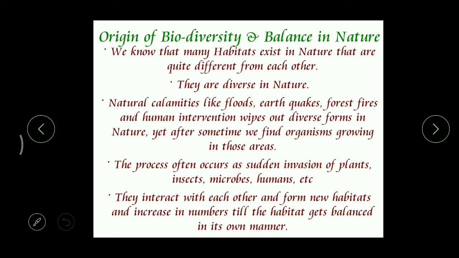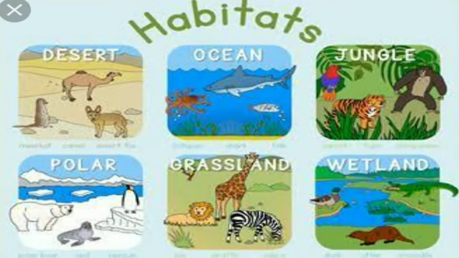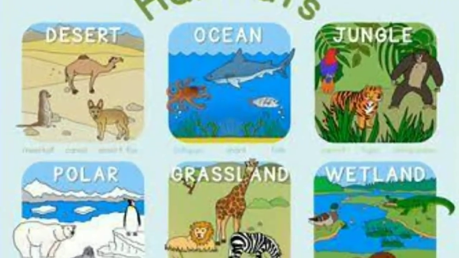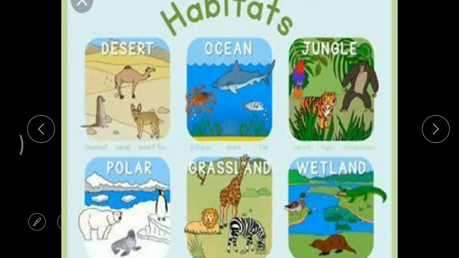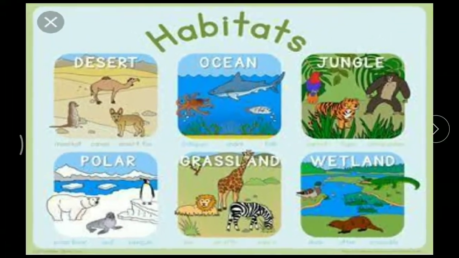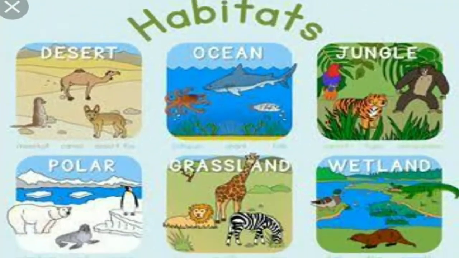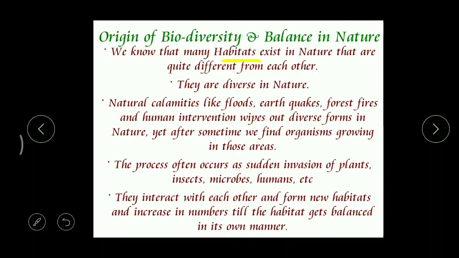Here we can find different types of habitats, like a forest habitat, a desert habitat, grassland. In this way different types of habitats exist in nature, but all these habitats are completely different from each other.